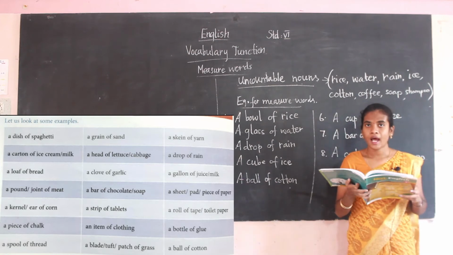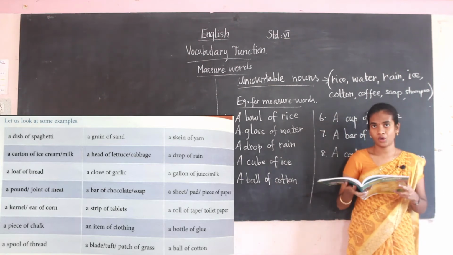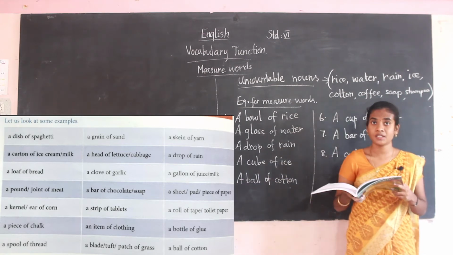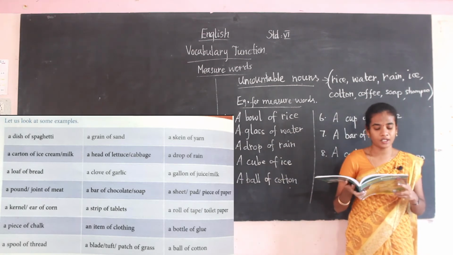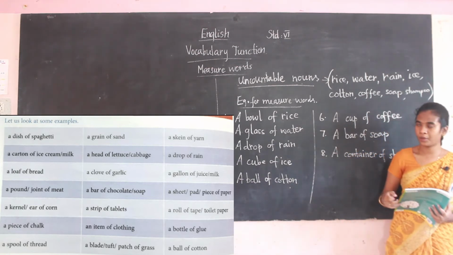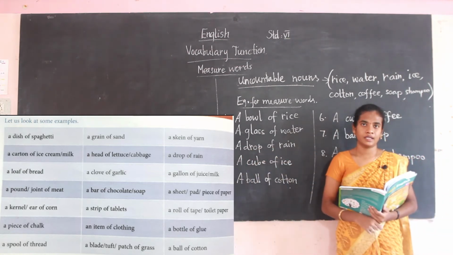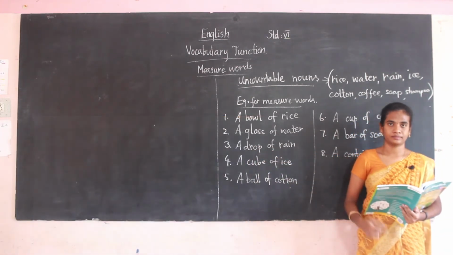So these are the uncountable nouns. These are the uncountable nouns in this words. The measure words are used to quantify the uncountable nouns. Students, are you all clear with the example one? So here I have given the example on the one, and this one it's given in your book.